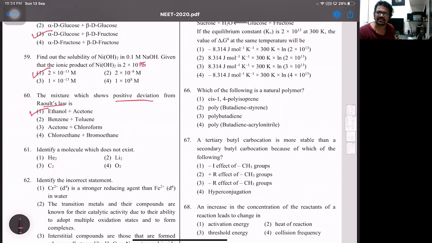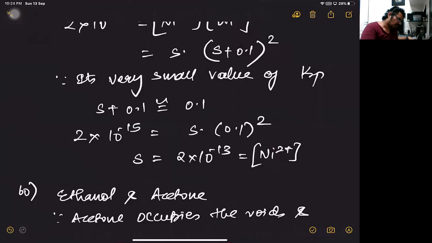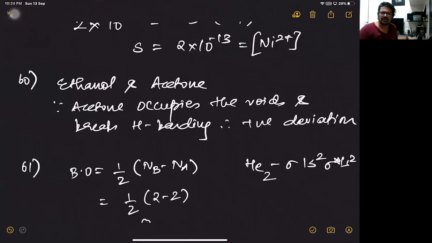So that's why 60th is 1. Then 61, which does not exist. Very easy question. Answer is He2. Observe this now. Ethanol, acetone I have given about the part. Now look at this part. Very simple. He2, helium, atomic number 2 over there.